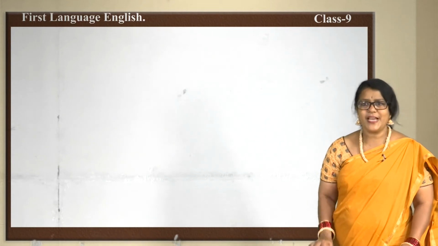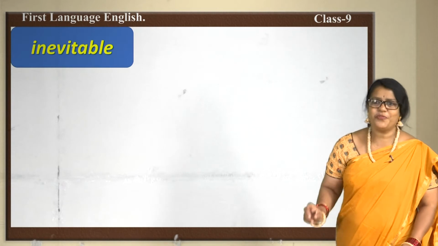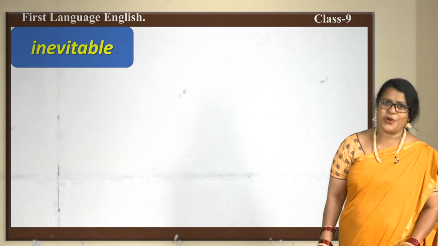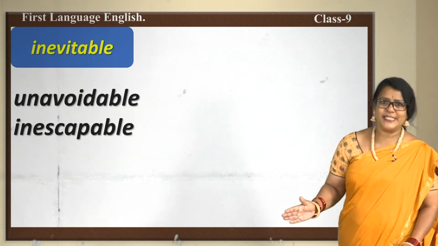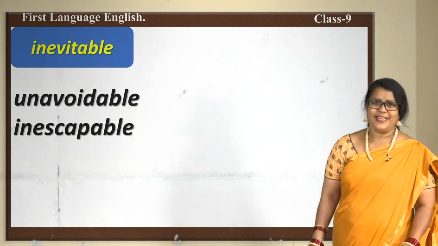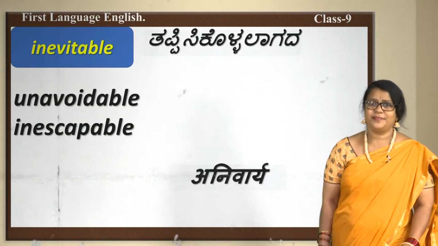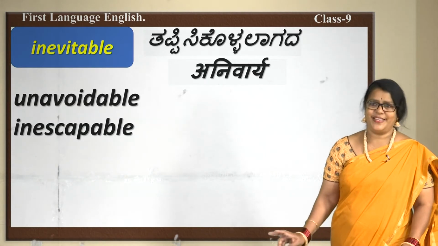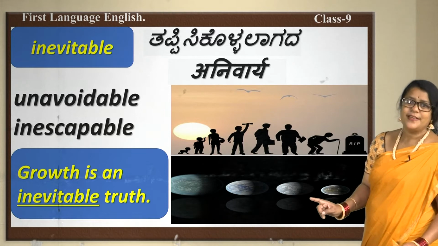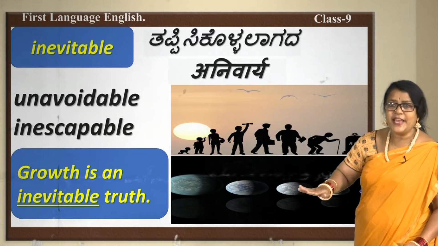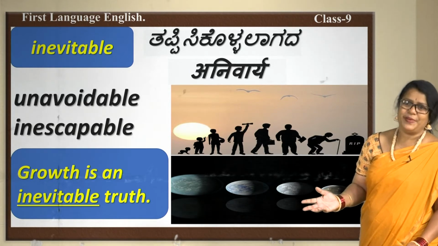Children, we recited the lines of the poem, and let's see some of the words which are given in this poem. Inevitable. It is unavoidable, inescapable. And here you could see it is put in the sentence, growth is an inevitable truth which cannot be escapable.